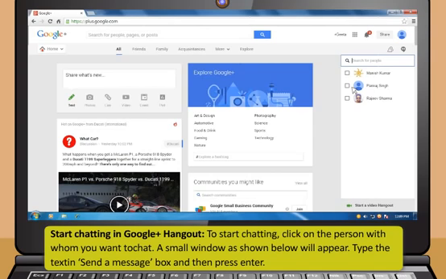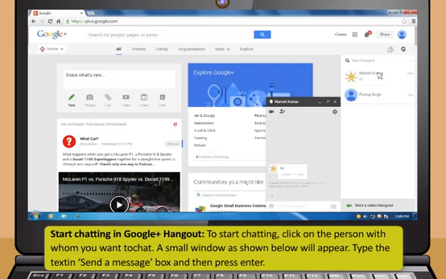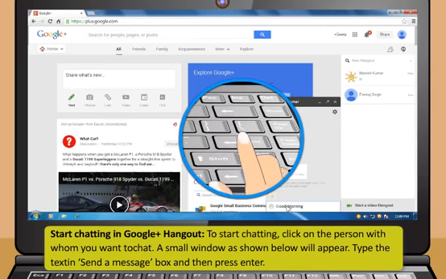To start chatting, click on the person with whom you want to chat. A small window as shown below will appear. Type the text in the Send a Message box and then press Enter.